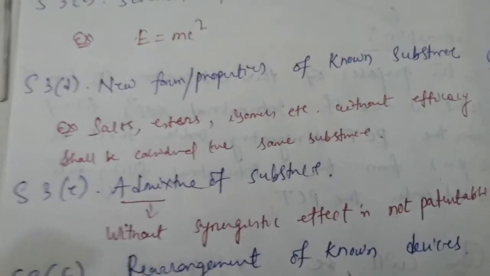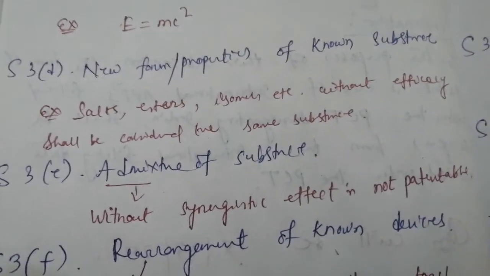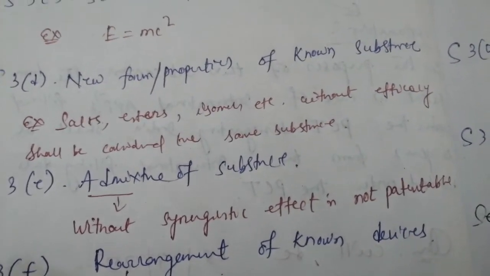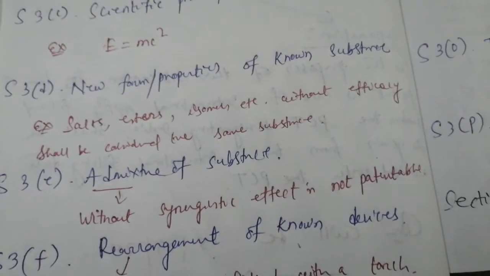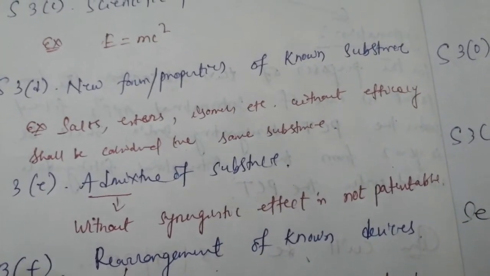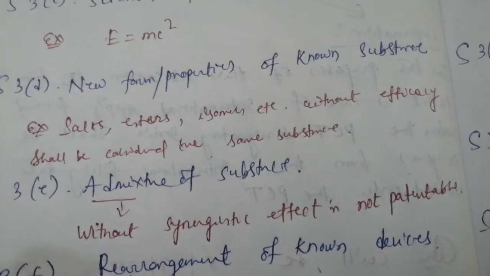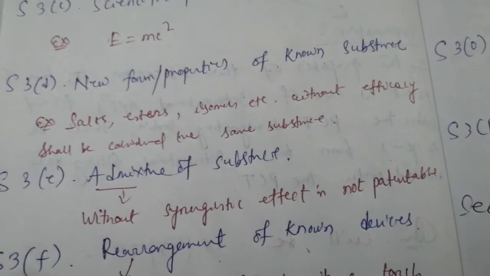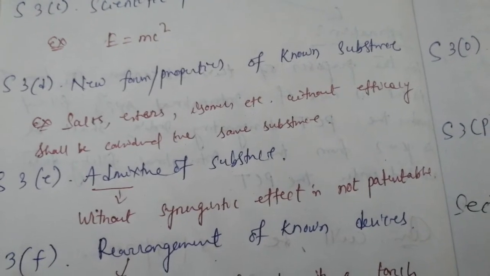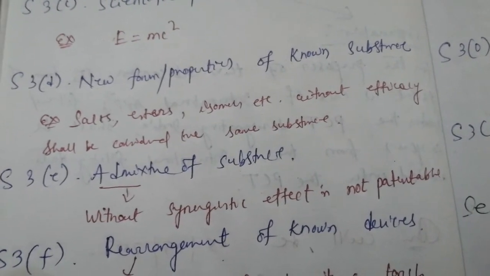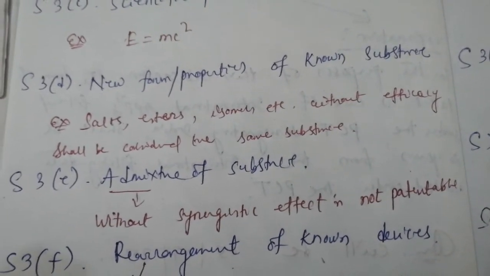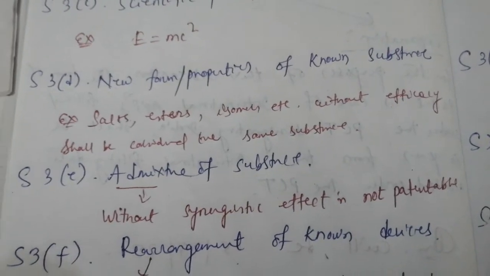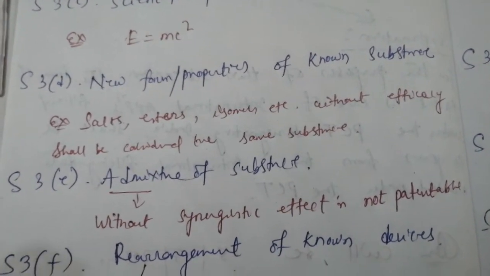Next one is 3E, admixture of substance without synergistic effect is not patentable. In simple words, in Hindi we say "do aur do panch". We know that 2 plus 2 cannot be 5.